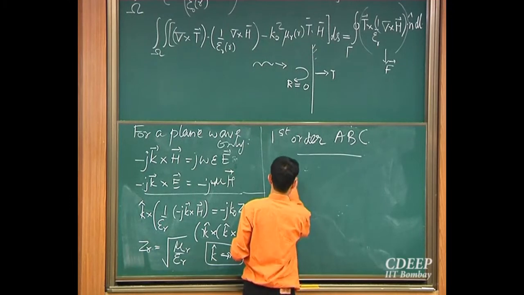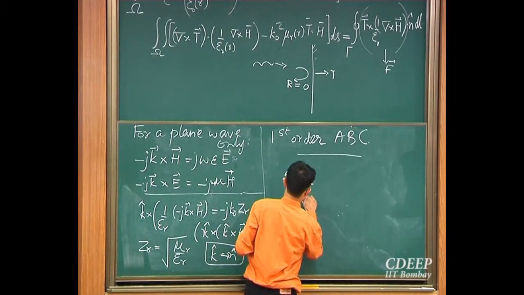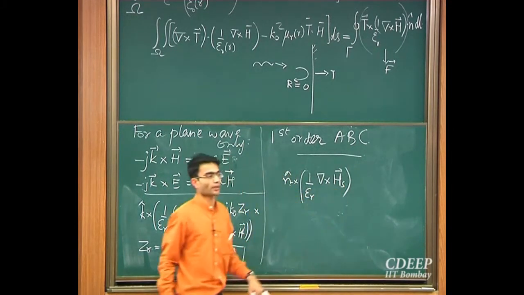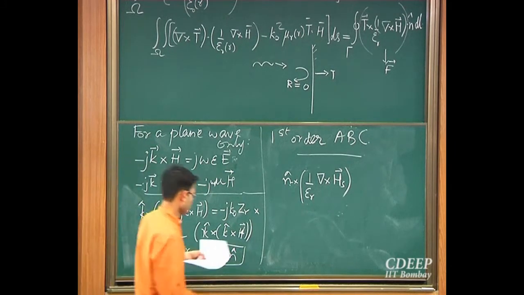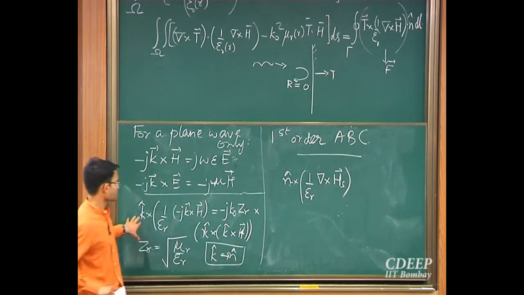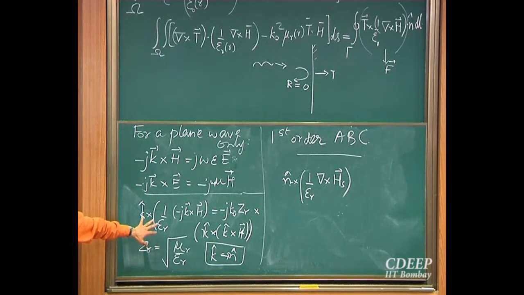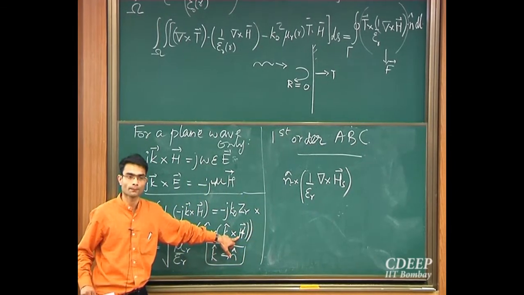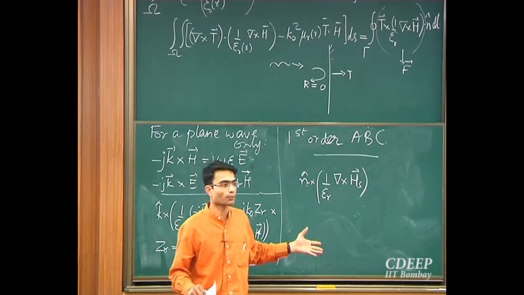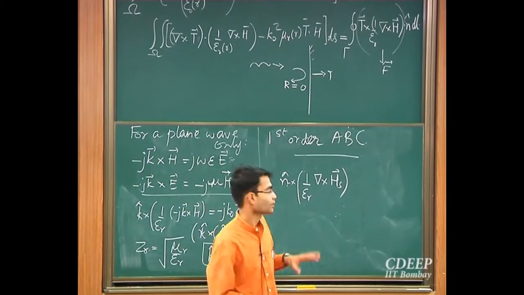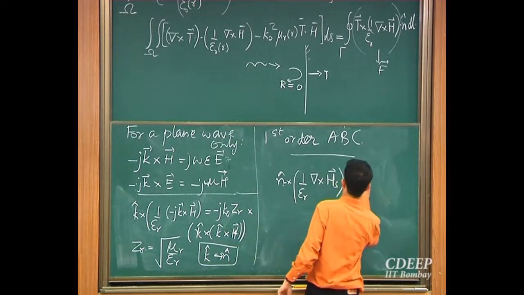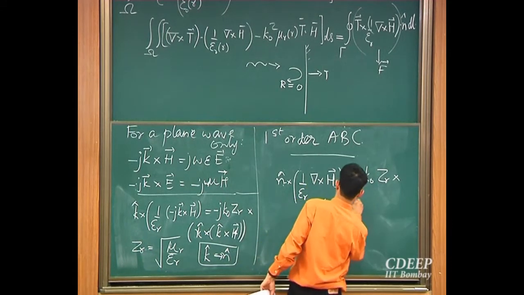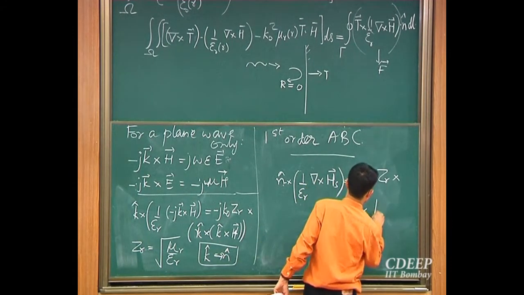So in other words, what we should do is, it should only be applied to the scattered field, right? And how do I write the scattered field? So now in this expression, what I was going to do is replace the k by n, and here is h. So according to this, I should only have the scattered field over here, correct? But what is my variable in the problem so far? It's h, not hs, right? So I will write this then as minus jk0 zr times n cross h minus hi.